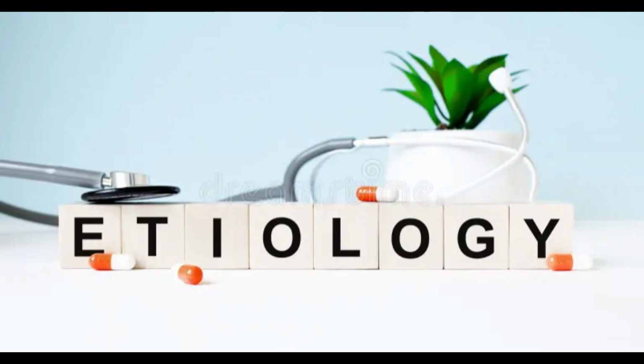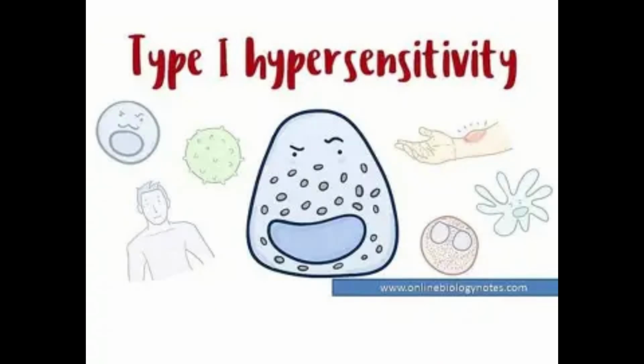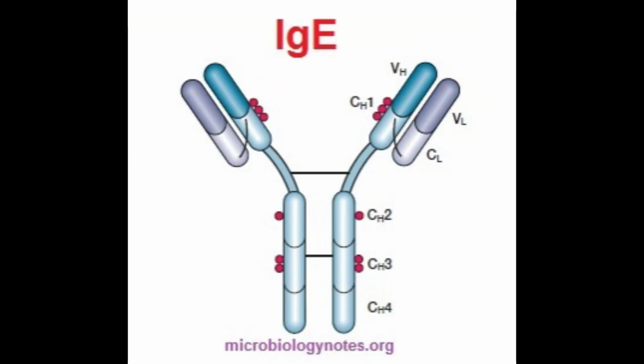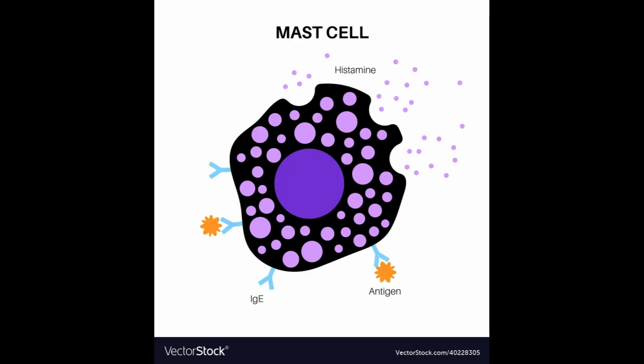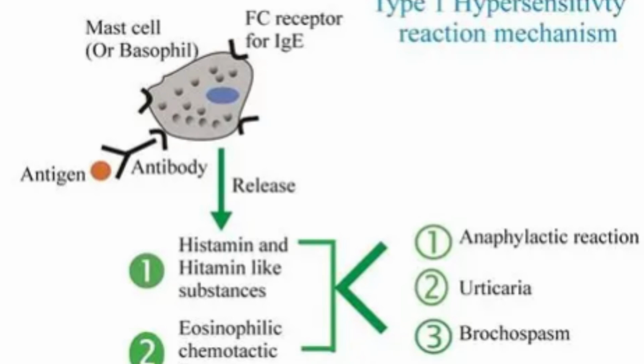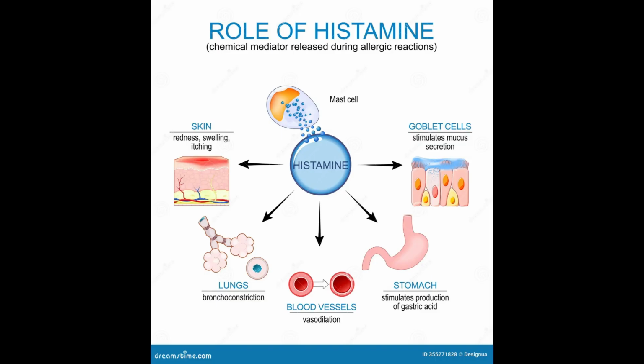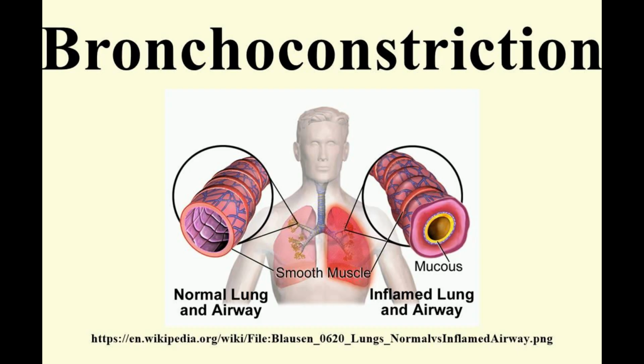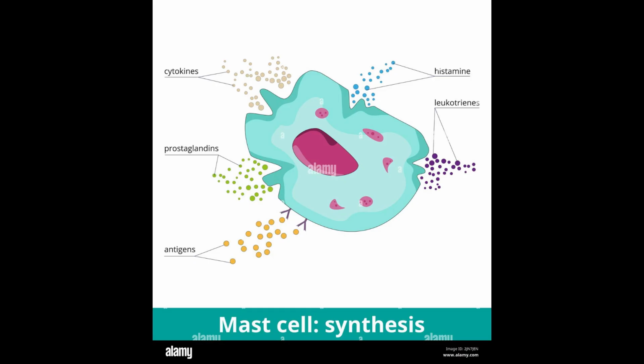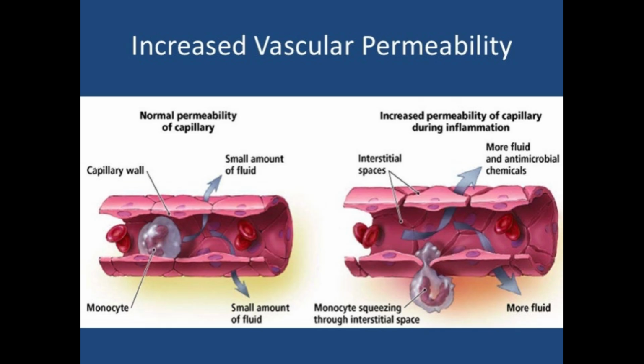Urticaria can be caused by a type 1 hypersensitivity reaction. Type 1 hypersensitivity reactions are IgE mediated. During this reaction, IgE antibodies attach to the mast cell. When the mast cell is exposed to the allergen, it releases pro-inflammatory mediators such as histamine. Histamine is an H1 receptor that causes bronchoconstriction, resulting in difficulty breathing. Histamine, leukotrienes, and prostaglandins cause vasodilation and permeability of the blood vessels, resulting in the swelling, erythema, and itchiness seen